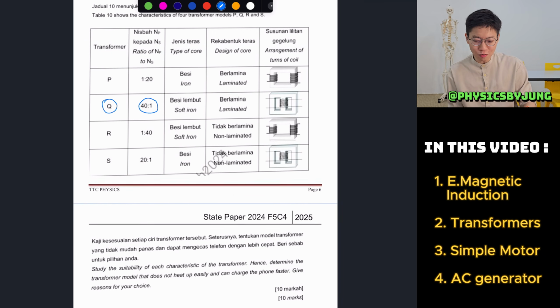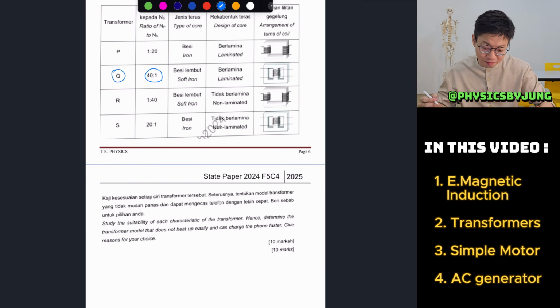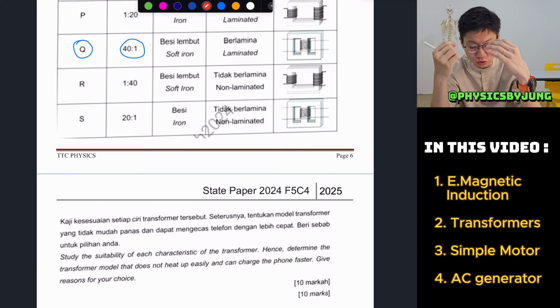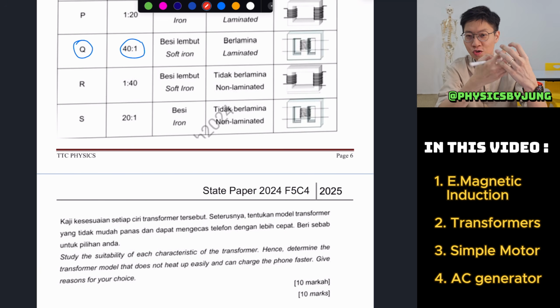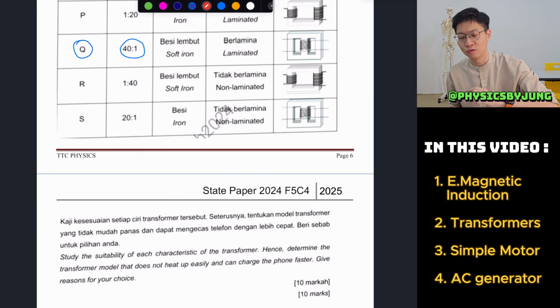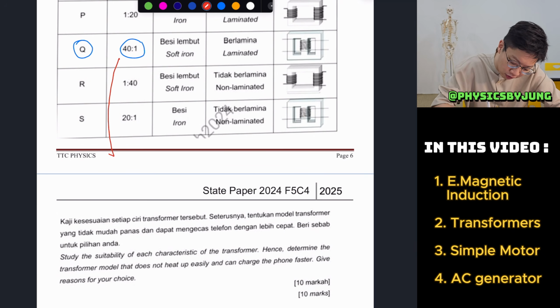How are we going to explain this, guys? It's so easy. Remember, write this down because I don't want you to just watch this video and then tomorrow you wake up and forget. If you are still not convinced, try to download this and do it along with me. What is 40 to 1?